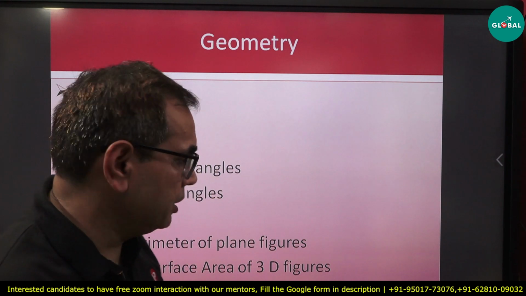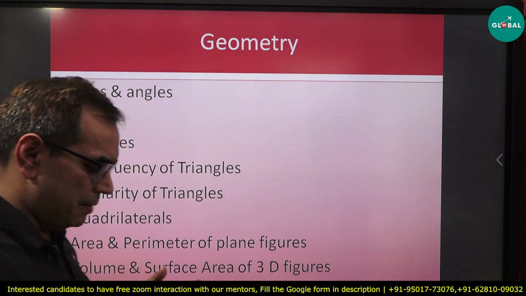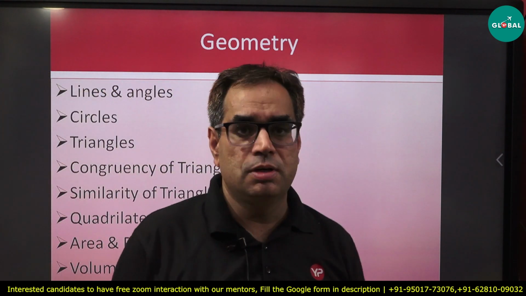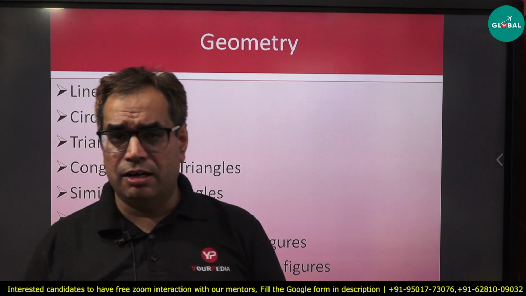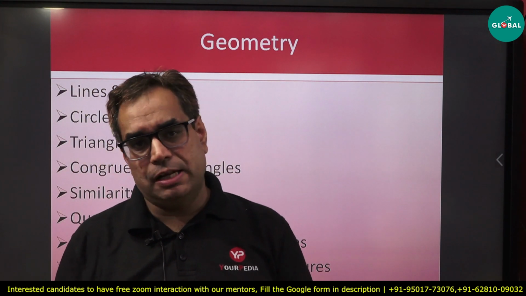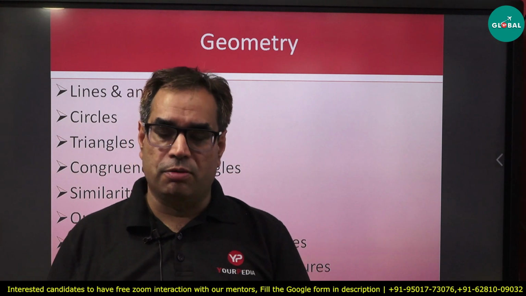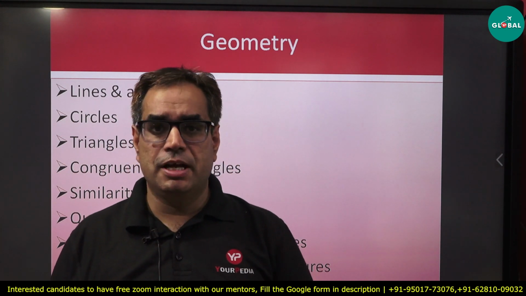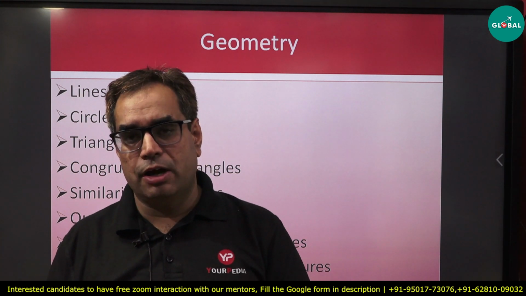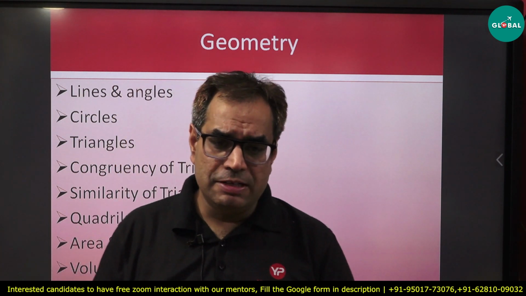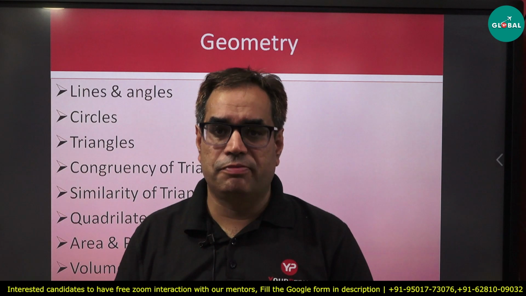And then we have 3D. So in 3D we have to calculate surface area and volume. Cylinder is the most important, but they can ask from sphere also, hemisphere also, cone also. So we have to prepare all these formulas like surface area, either it may be curved surface area or total surface area, as well as volume of all these three-dimensional figures.